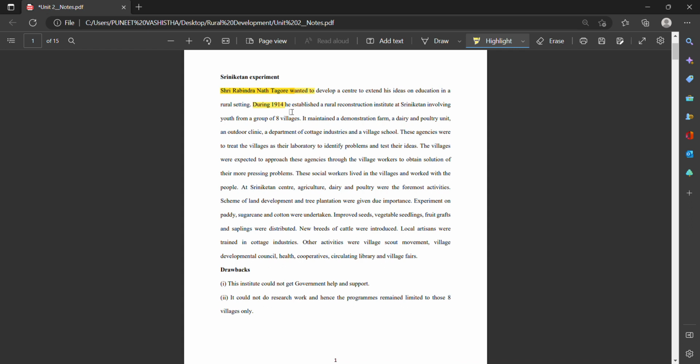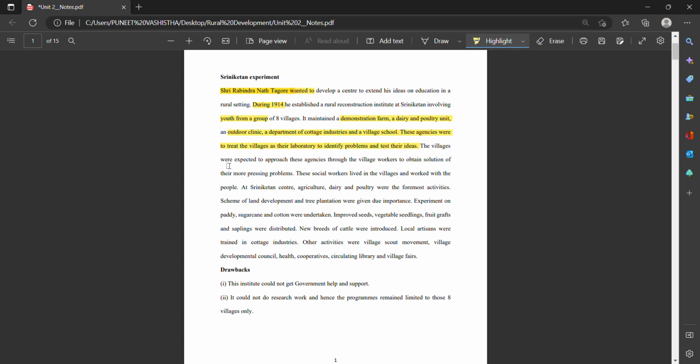So in the initial phase, he demonstrated on the farms, the dairy, a poultry unit, and the outdoor clinic, as well as some village schools. These agencies were treated as their laboratory to identify problems and test their ideas. It means these youth would identify the problems in the rural areas and resolve them, right?